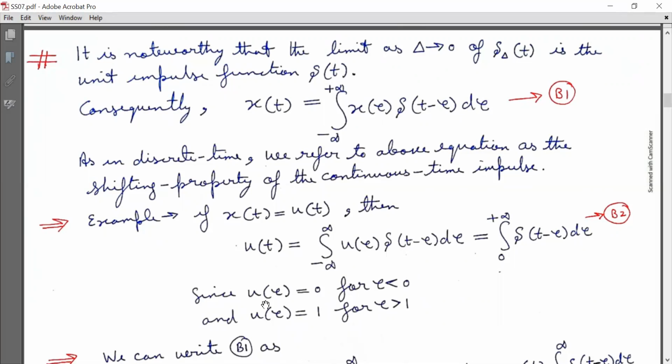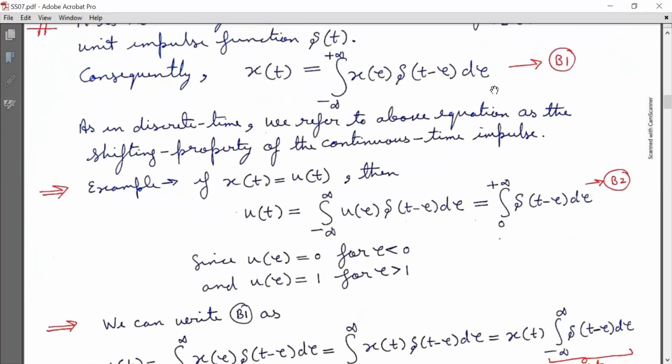But we know that u of tau is equal to 0 for tau less than 0 and u of tau is equal to 1 for tau greater than 0. So we make changes and the integration is now from 0 to infinity of delta of t minus tau, d tau. Mark it as equation B2. So this forms the basic definition of ut, that is ut is equal to the integral from 0 to infinity of delta of t minus tau, d tau.